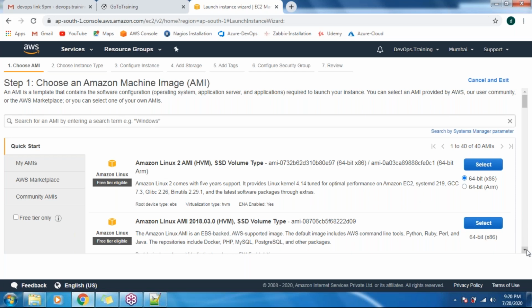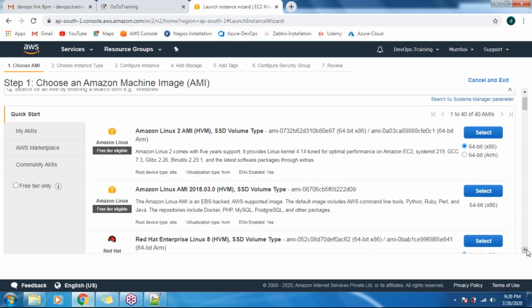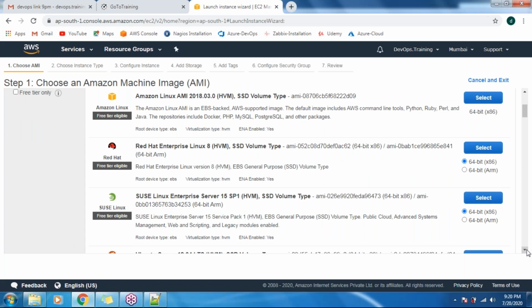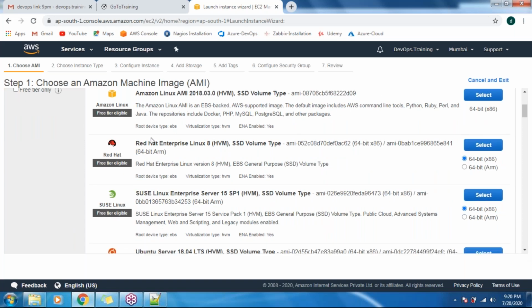Come down. We will use Red Hat, because most organizations prefer the Red Hat operating system. You can see it is free tier. Will you cover total AWS concepts here? No, guys. From a DevOps perspective, whatever knowledge is required, I will help with that. I will be teaching the same.